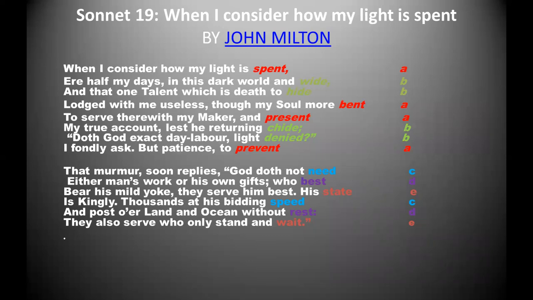Another example, which we already talked about, is by John Milton, which is the example of classical or traditional sonnet. And you can see the rhyme scheme displayed on the slide. We have ABBA, ABBA, CDCDCD, or CDECDE. So this is the rhyme scheme which Milton follows in his very famous sonnet, On His Blindness.